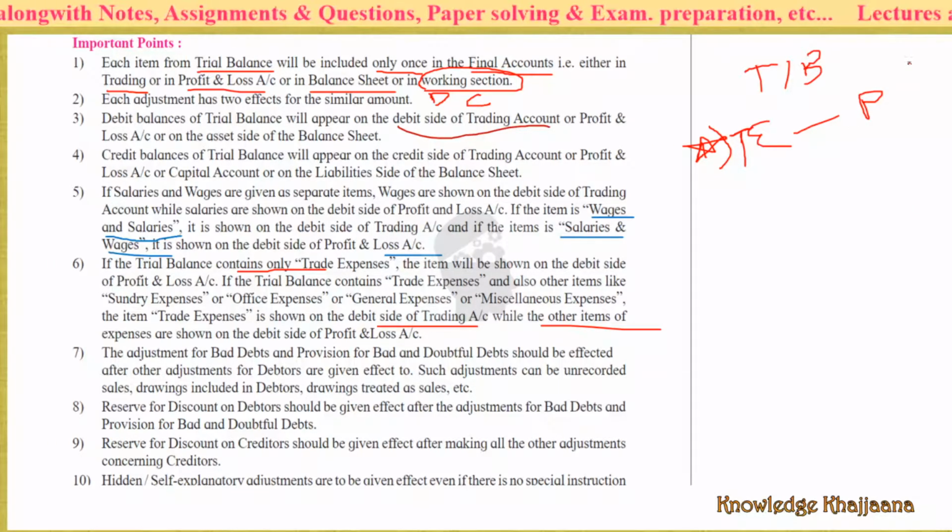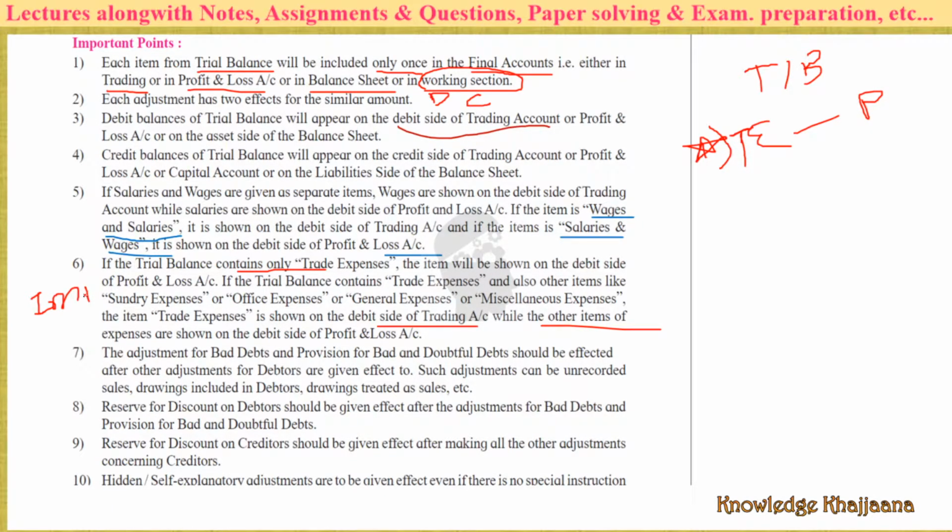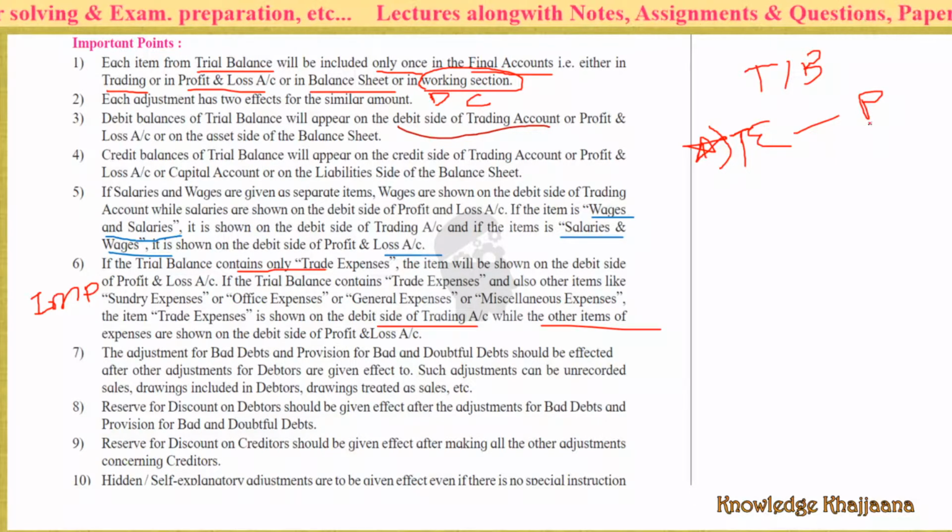This is an important adjustment. If only trade expenses is given, then it will go to the profit and loss account.